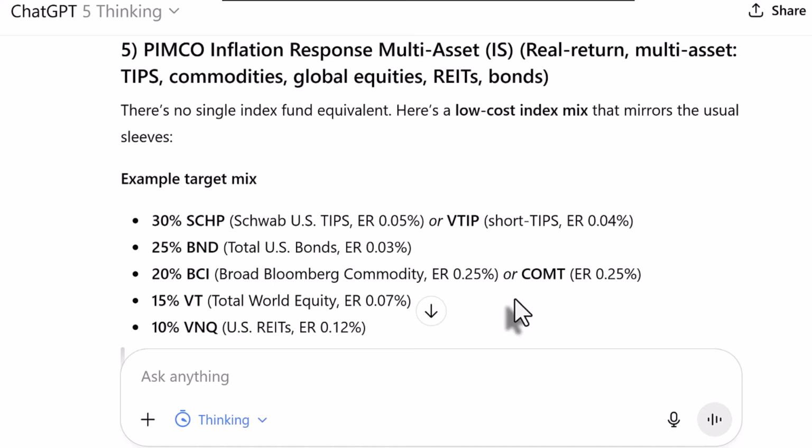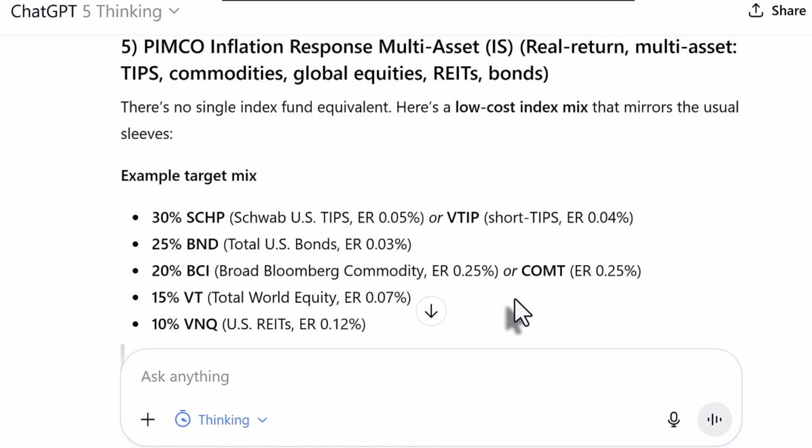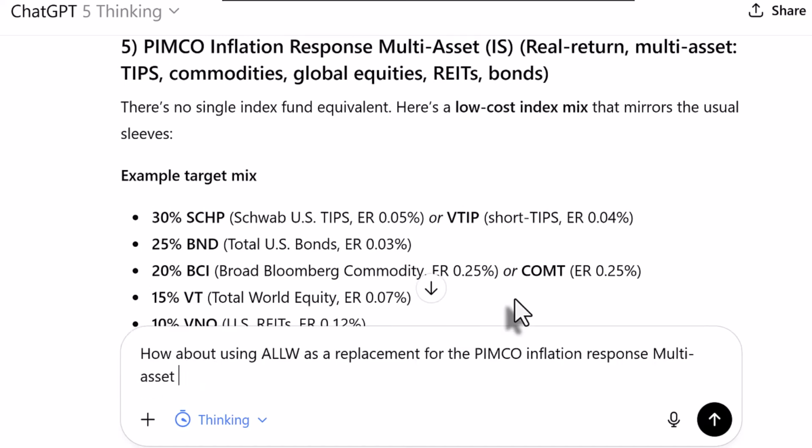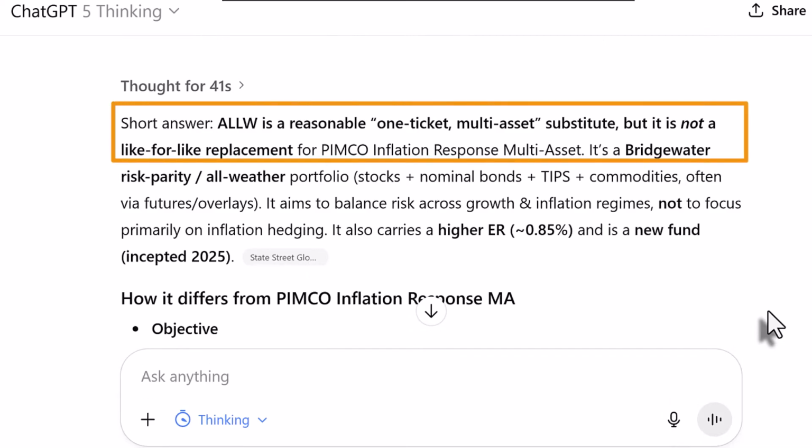Next is the PIMCO Inflation Response Multi-Asset Fund. And this time it's run into some problems because there's no such thing as one single index fund that could replace a fund that was a combination of different assets, including commodities and real estate. So it suggested these 5 funds listed on the screen. I'm going to suggest, how about this other ETF that I have made a video about in the past, ALLW. We'll see what ChatGPT says for that idea. And the short answer is not a like-for-like replacement. So ChatGPT shut me down on that one.